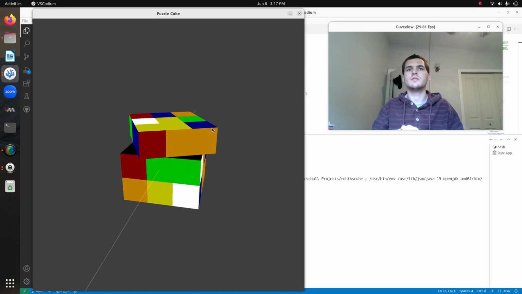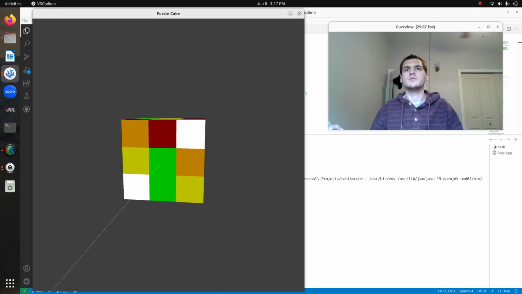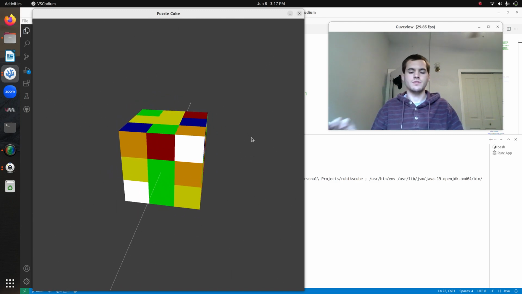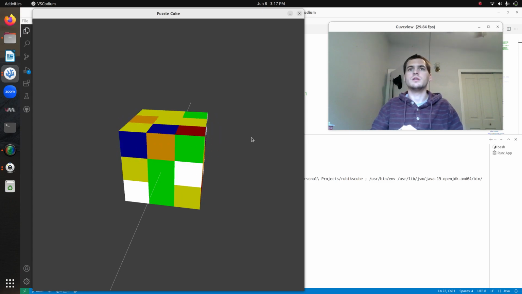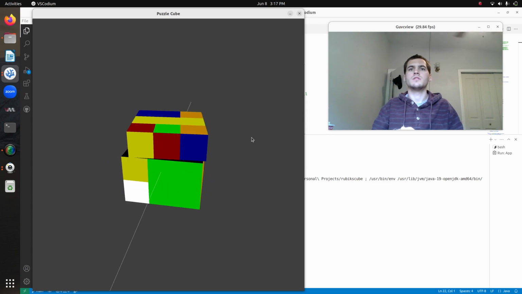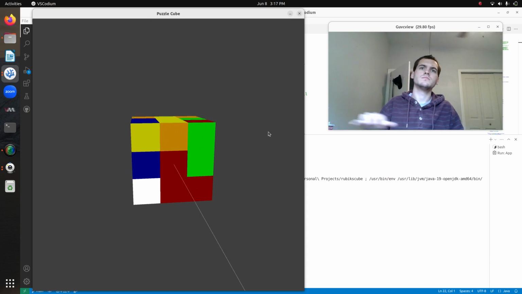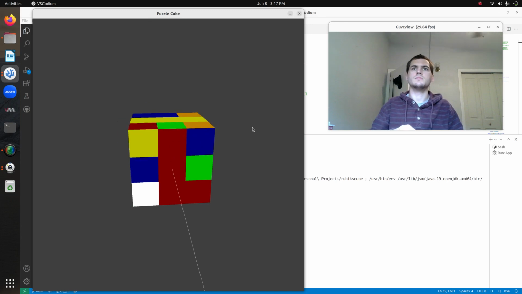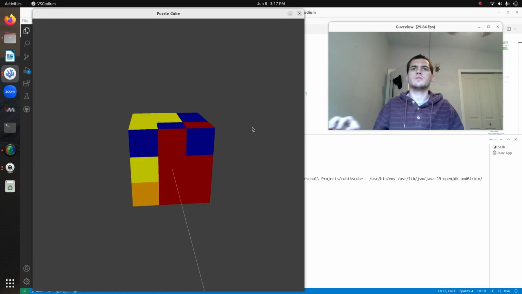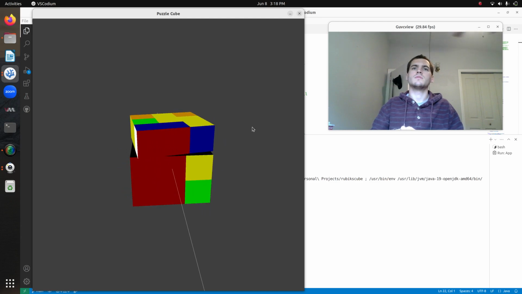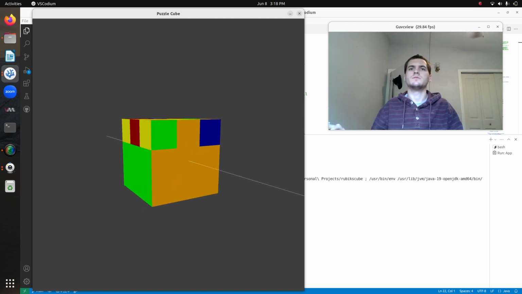So there we go, I just solved the white cross here. And now I'm going to start solving the first two layers, so I'm going to do that type of thing. So I'm just solving the cube now. There, so that's the first two layers done.